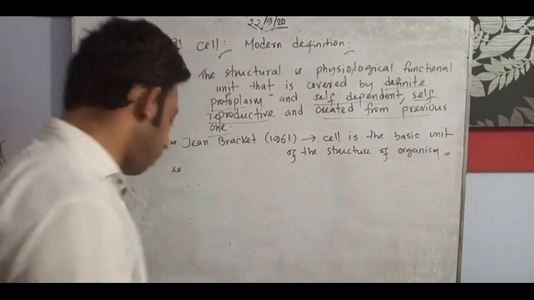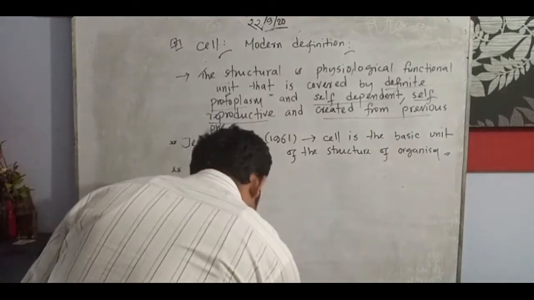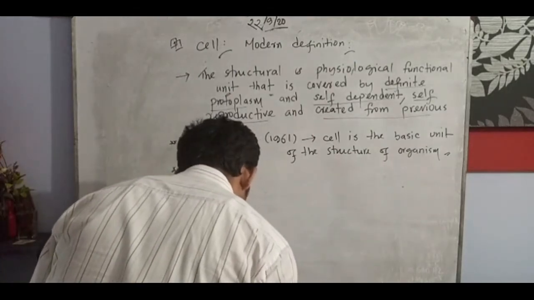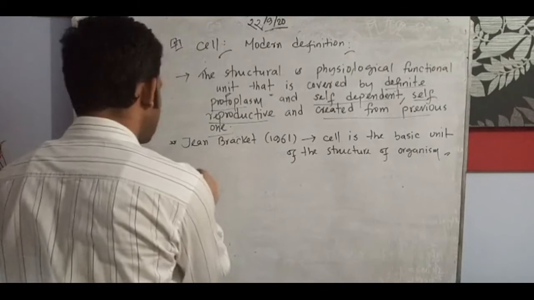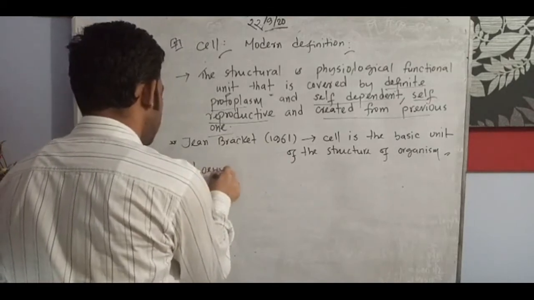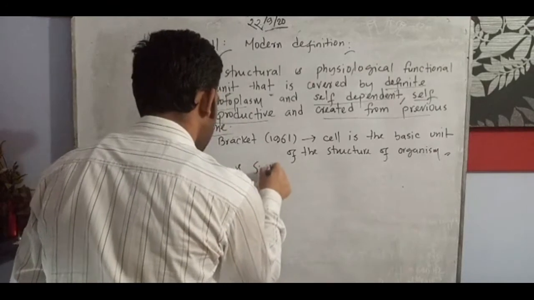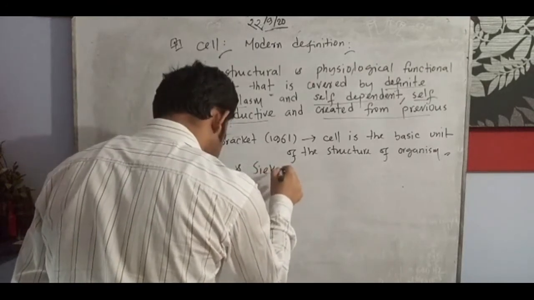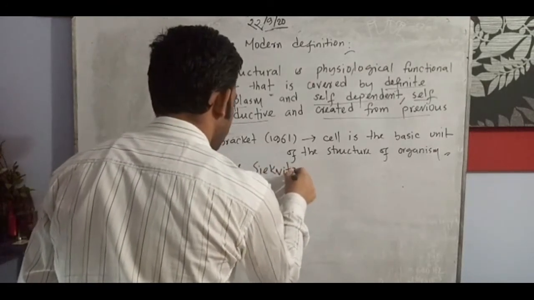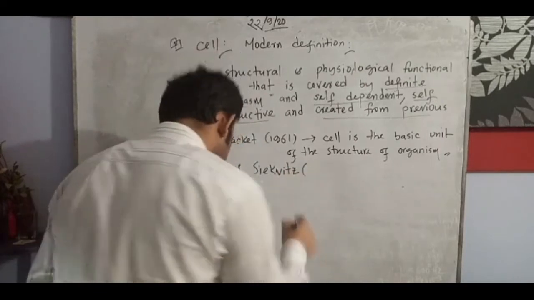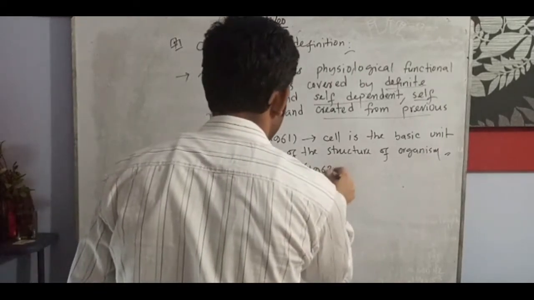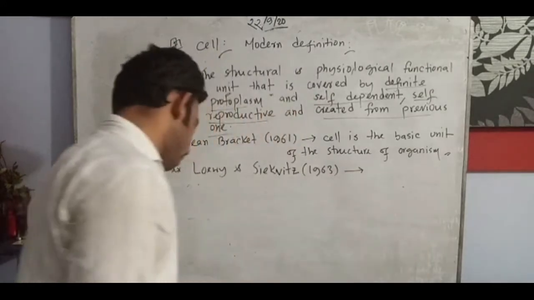So Chapter 1, we can say, is about the definition of the cell by Loewy and Sienkiewicz. Yes, I will just mention the general concept here. In 1963, he told something about the cell.